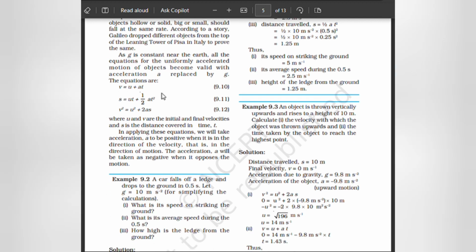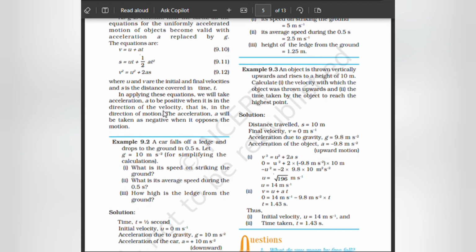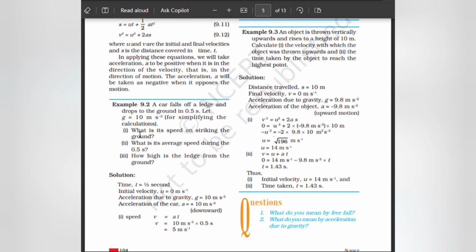These equations are v = u + at, s = ut + ½at², v² = u² + 2as. Here u and v are the initial and final velocities, and s is the distance covered in time t. In applying these equations, we will take the acceleration a to be positive when it is in the direction of the velocity, that is, in the direction of motion. The acceleration a will be taken as negative when it opposes the motion.